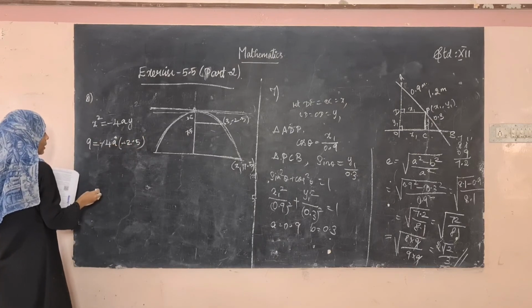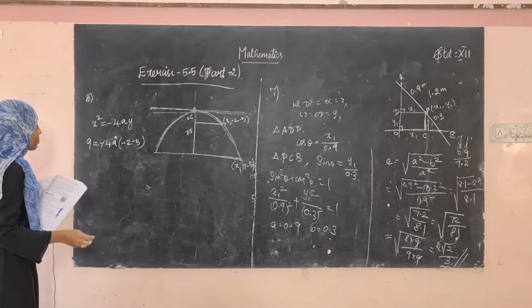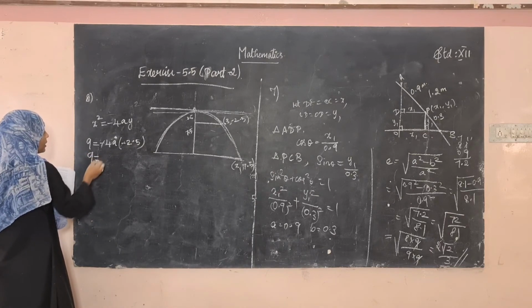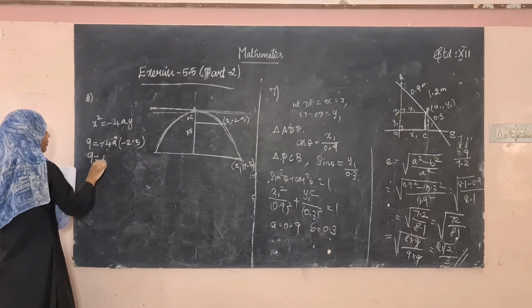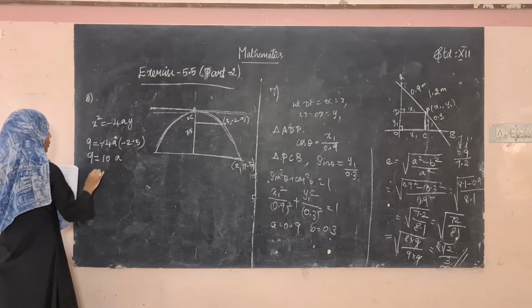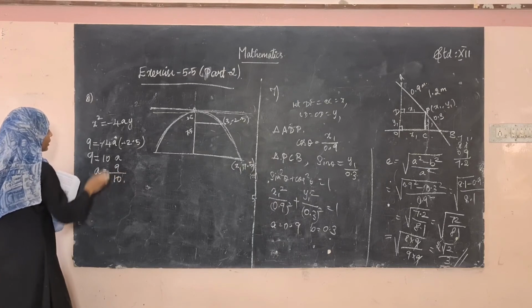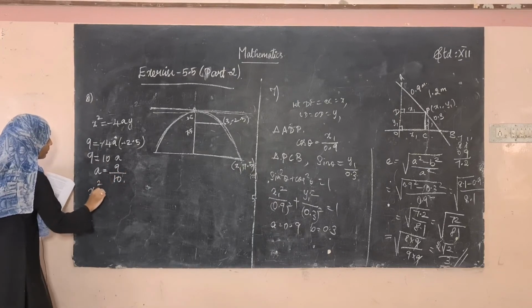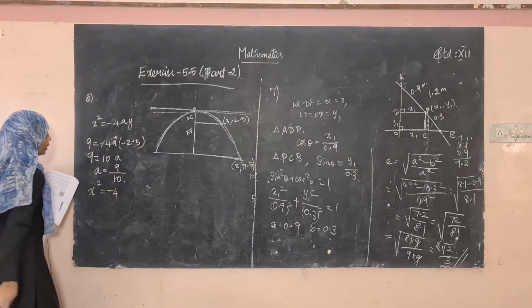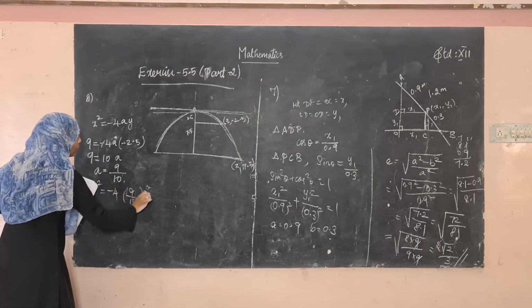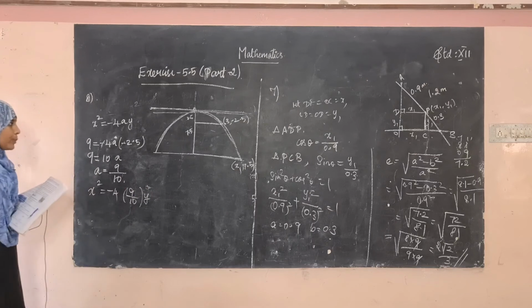It is 9, right? So 9 is equal to 4 into 2.5 is 10 into a. So what's the value of a? A is equal to 9 divided by 10. So what's the equation? X square will be equal to minus 4 into 9 divided by 10 into y. So this is going to be the equation.